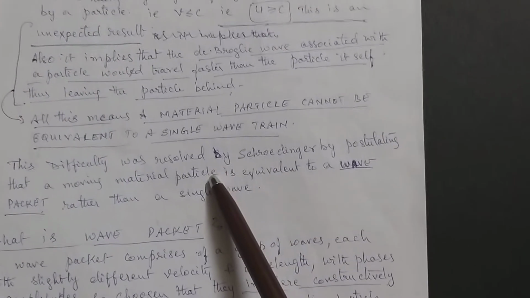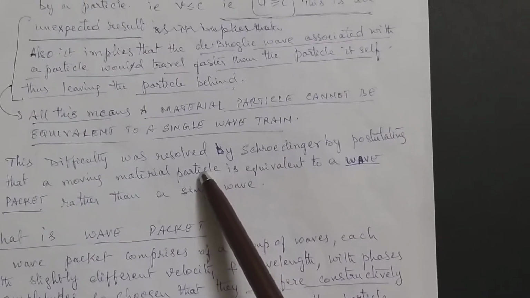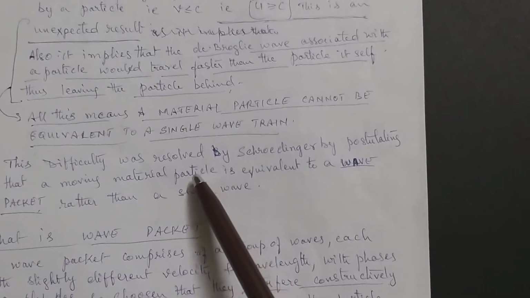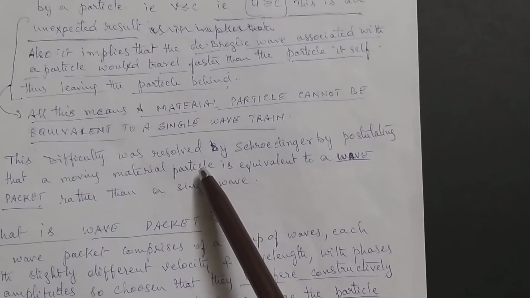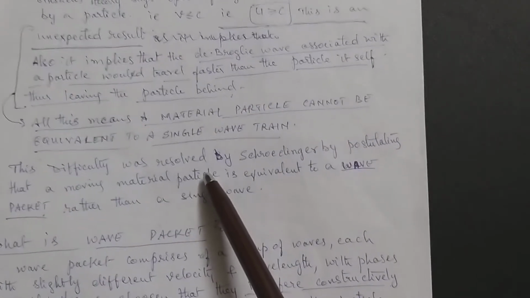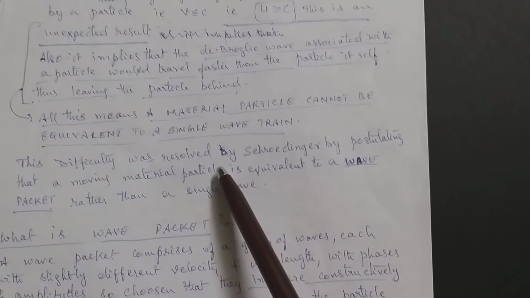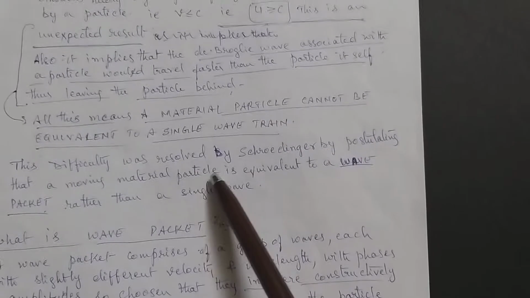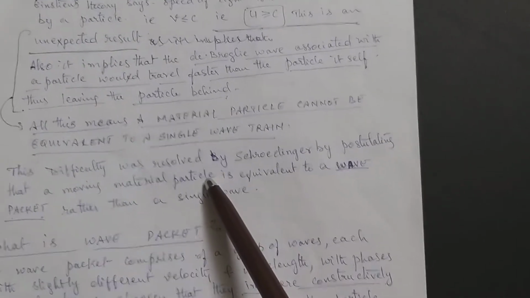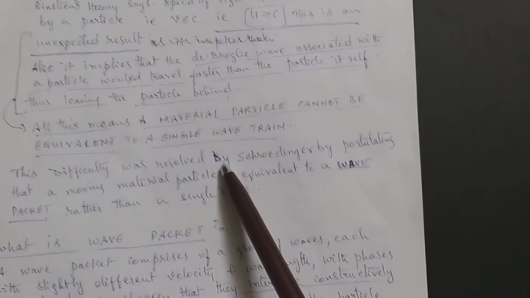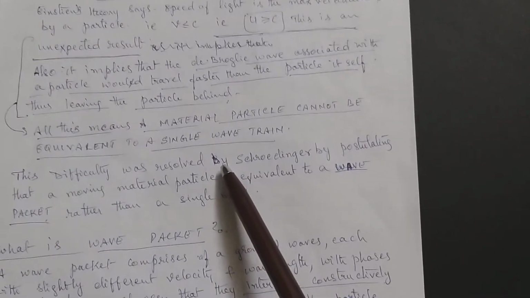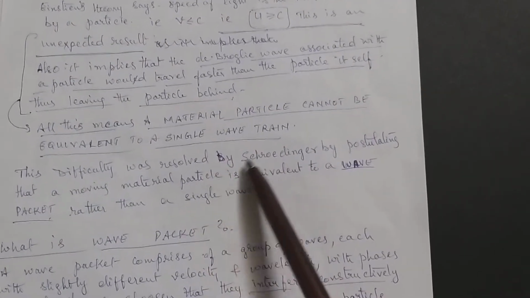Sometimes they interfere constructively and form a big amplitude, which is proportional to the probability of the particle in that space. The wave represents the particle, and the square of the amplitude of the wave is proportional to the probability of finding the particle.